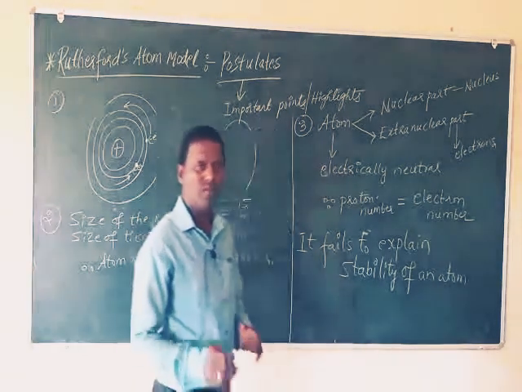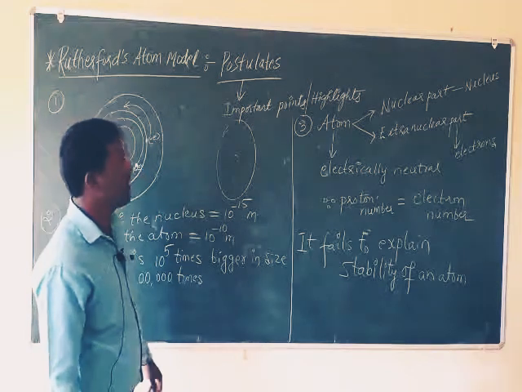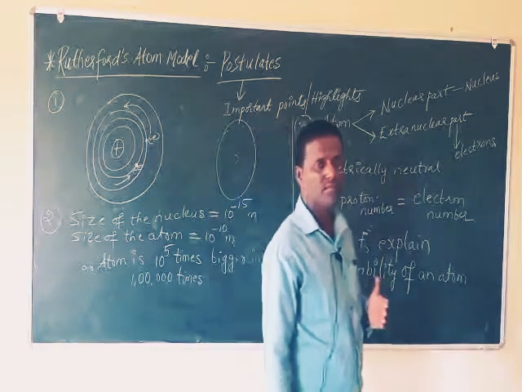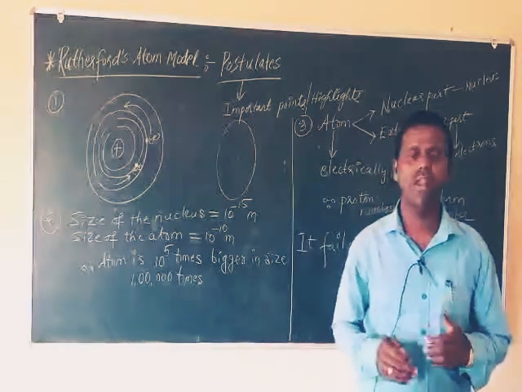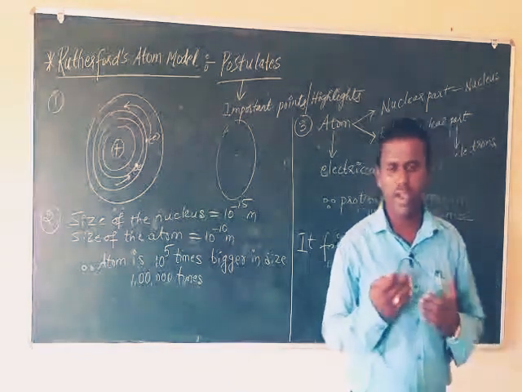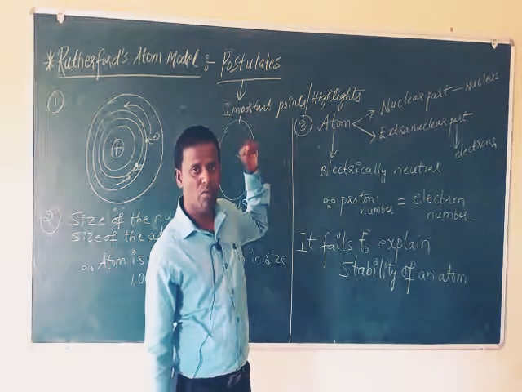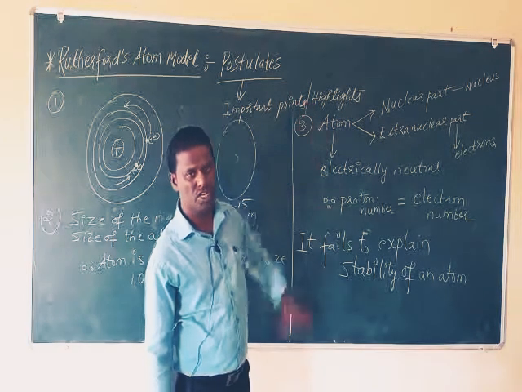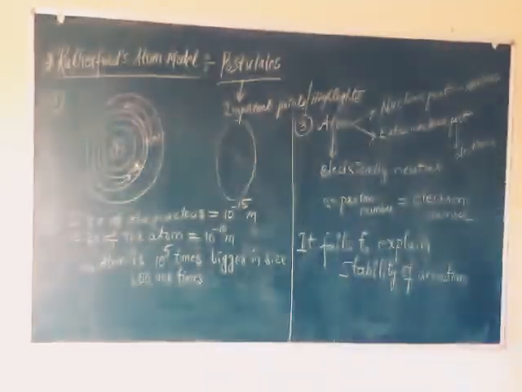So the first model, Thomson's model, was also rejected, and the second model was Rutherford's atom model. It was also rejected. Next comes Bohr's atom model. Niels Bohr, the famous physicist, made some modifications in Rutherford's atom model and suggested another atom model called Bohr's atom model. That was widely accepted compared to Thomson's and the second one, Rutherford's atom model. It explains in more detail the structure of an atom. What is the name of the third model? Bohr's atom model.